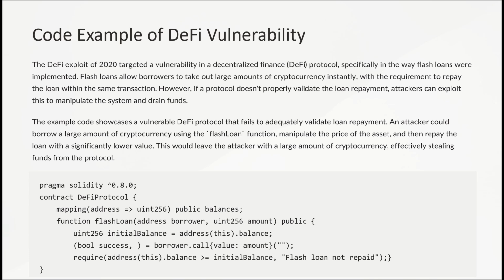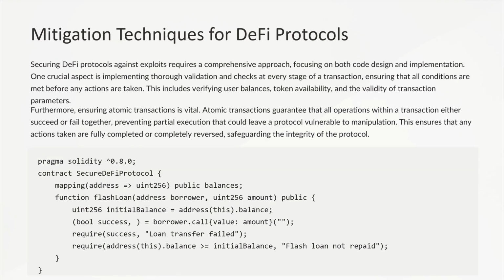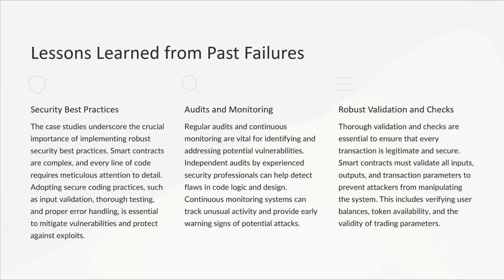This code shows how an attacker could borrow a large amount of cryptocurrency, manipulate the price of the asset, and repay the loan with a significantly lower value. To prevent such exploits, comprehensive validation and checks at every transaction stage are necessary. Ensuring atomic transactions is also vital. Atomic transactions guarantee that all operations within a transaction either succeed or fail together, preventing partial execution that could leave a protocol vulnerable. But what are the lessons we have learned from these past failures?